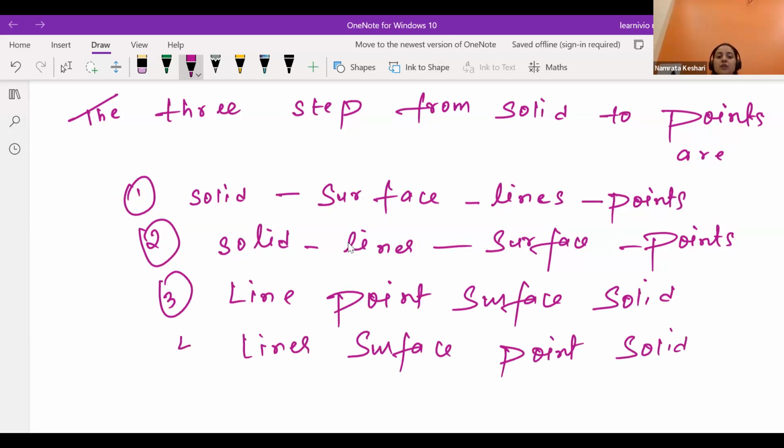Yes, which one will be the correct option? C, and 3. Line, then point, then surface, then solid. Okay, we will check it. Yes, anyone else?